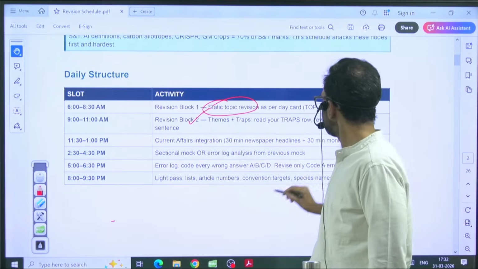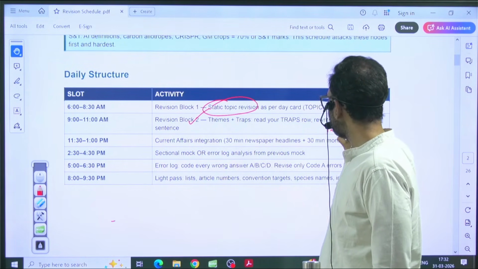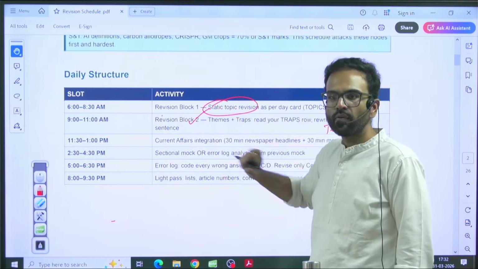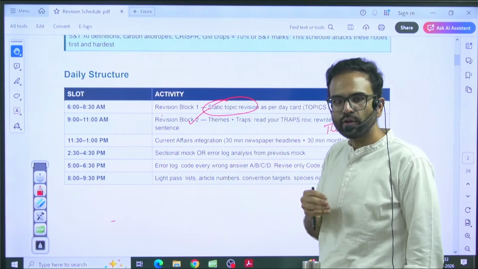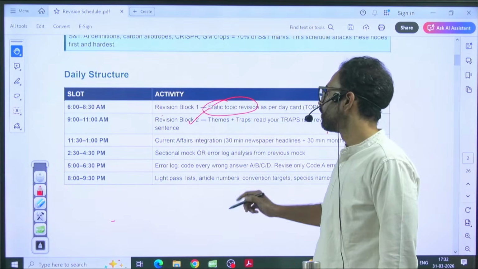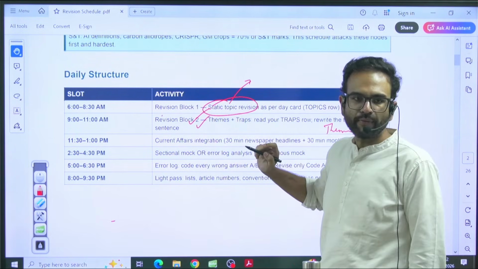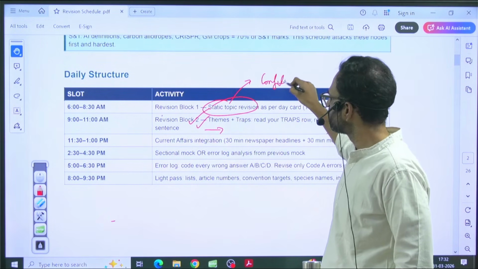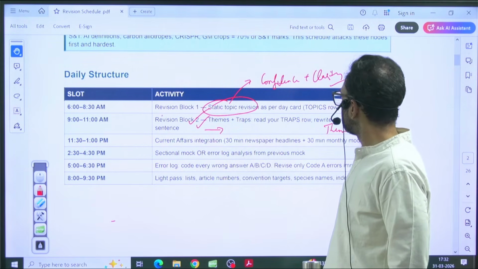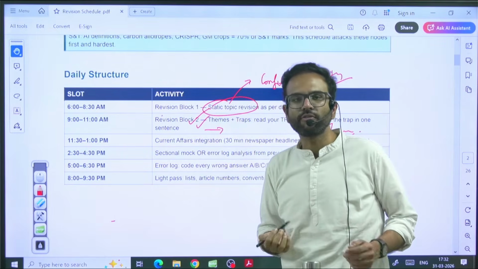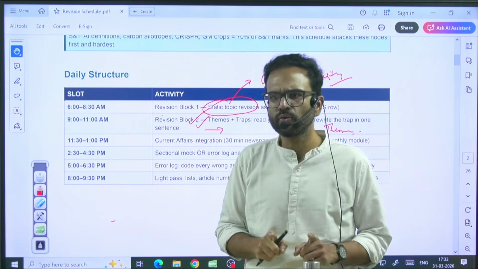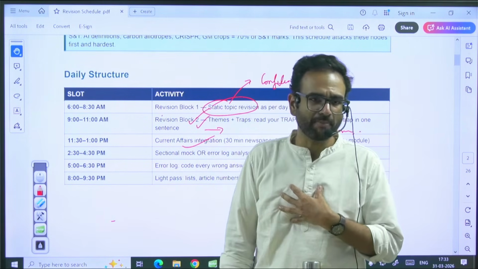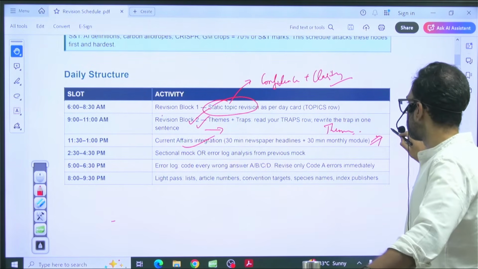Here you have to focus on the themes and traps that UPSC can lay. This is for quick active recall. This is for focusing on something that will require you to slow down and think, observe the patterns. So do it quickly. This will give you confidence. Do this as a practice. This will give you clarity. Confidence and clarity both are important. Some people might have a practice of going through the current affairs or headlines to recall your memory. If you are that kind of a person, use this slot for current affairs. But in my opinion, this is the slot where you have to take your marks.